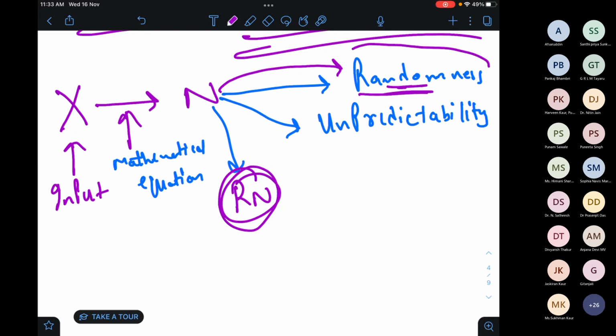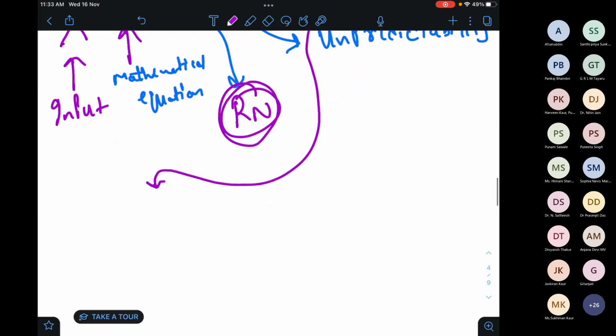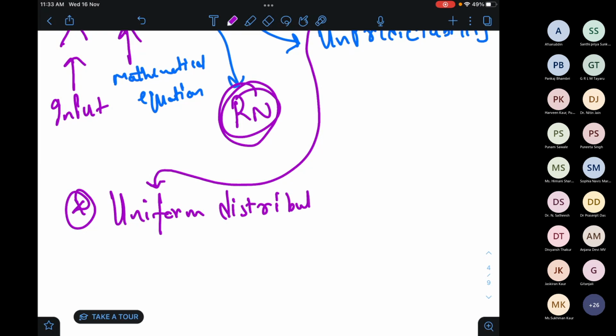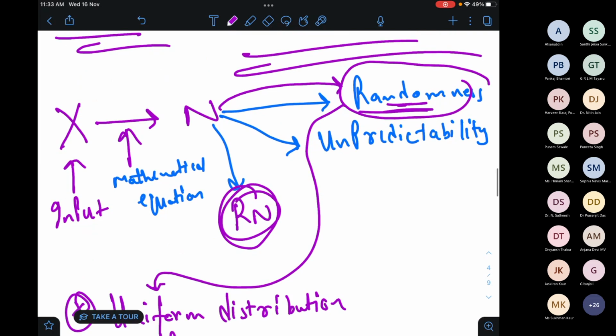Now how can we say the number is a random number? For that there are two conditions: the generated number must satisfy the condition of uniform distribution, and independence. Okay, so this is in terms of randomness.